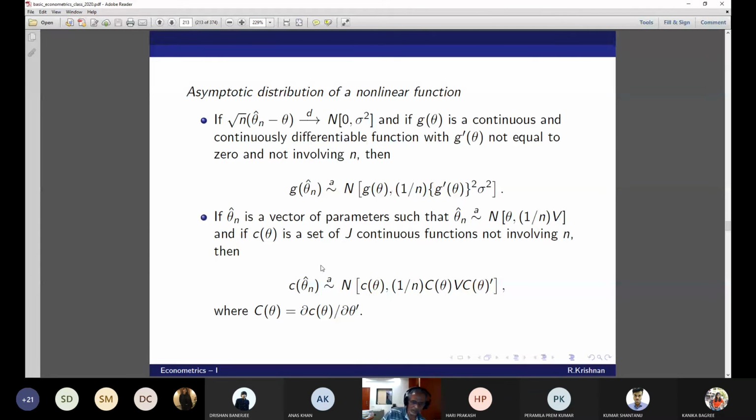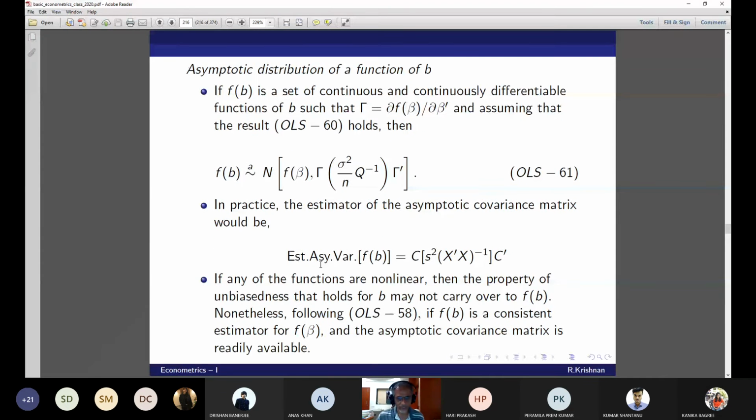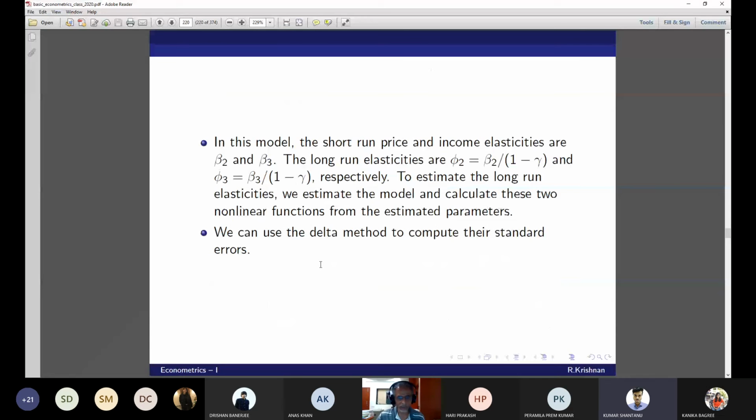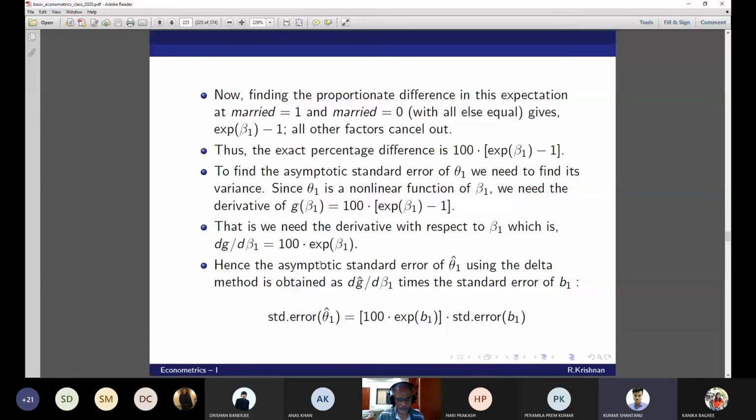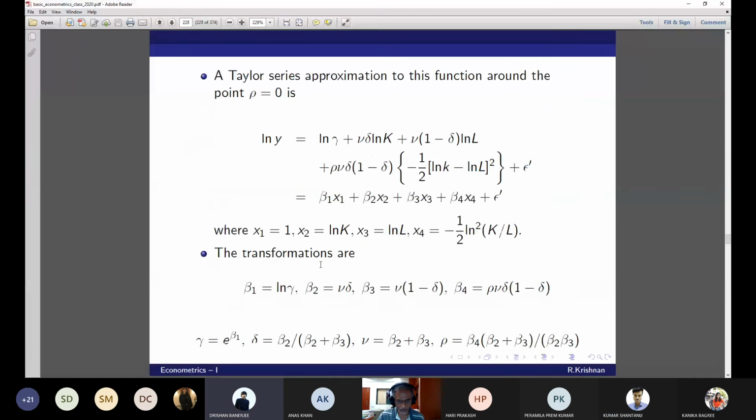Okay, sir. Anyway, this is not there for the midterm, so I'll send you some other questions for the delta method so that you can get practice. Yes, sir, this is very important. And sir, one more thing, for standard error to exist, this beta 3 and beta 4 should be significant, should be non-zero, because they are in denominators. Yes, sir, exactly. I was also thinking this.